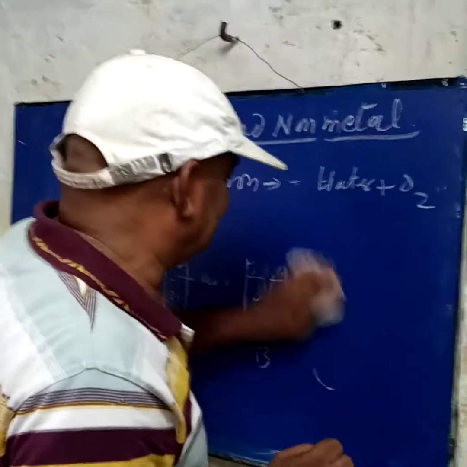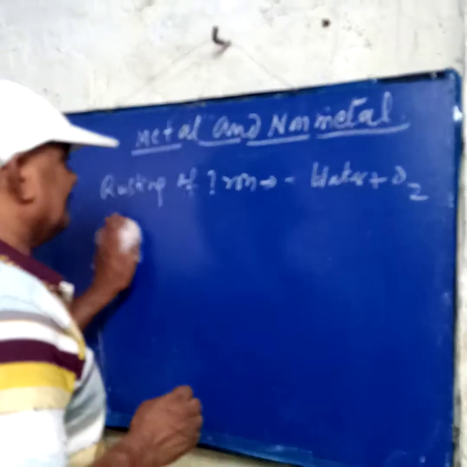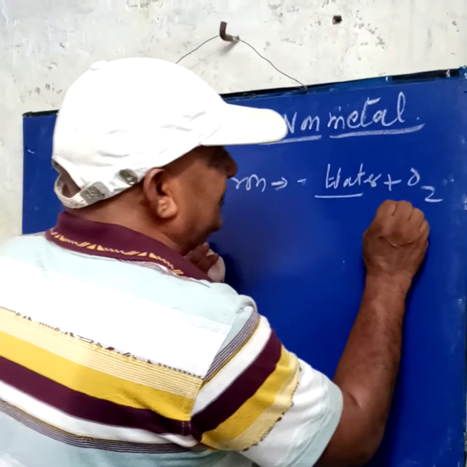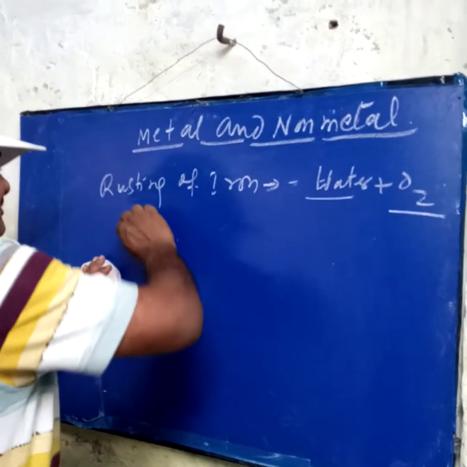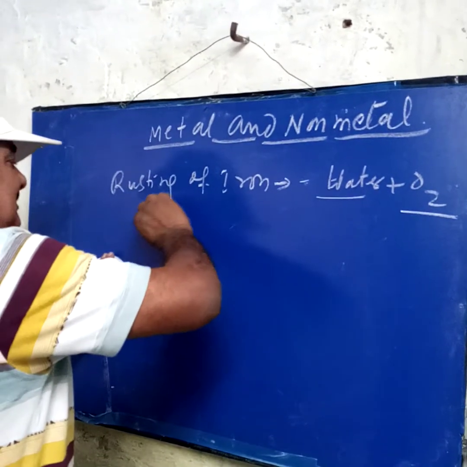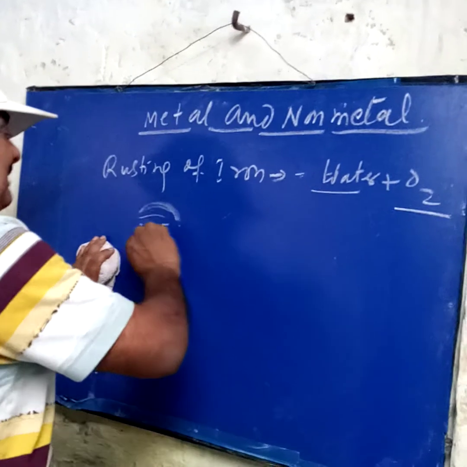But the question is left: how do we save iron from rusting? It should not come in contact with water and oxygen. Due to this, what do we do? Painting. We paint it. Iron gates are painted every year. After one year, we paint it again.